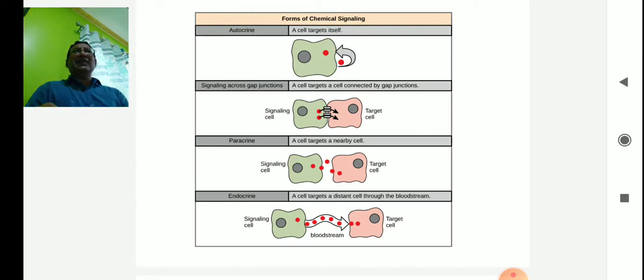The second one is signaling at the gap junction, which is popular in the synapse. A cell targets a cell connected by a gap junction. Here, two cells are connected with gap junctions; it may be a gap junction or it may be synaptic connections. Now this red one is some neurotransmitter. When it is transmitted, it will enter the target cells by means of the gap junction or the synapse. So this is known as synaptic transmission.